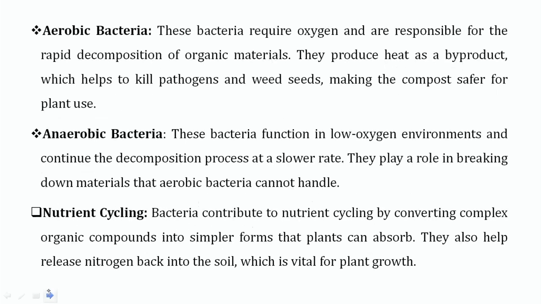Now, aerobic bacteria, these bacteria require oxygen. At the same time, anaerobic bacteria function in a low oxygen environment and continue the decomposition process at a slower rate. Here we can say that anaerobic bacteria utilize no oxygen and perform their function at a slower rate. They play a role in breaking down material that aerobic bacteria cannot handle. So, nutrient cycling. Bacteria contribute to nutrient cycling by converting complex organic compounds into simpler forms that plants can absorb. They also help release nitrogen back into the soil, which is vital for plant growth.